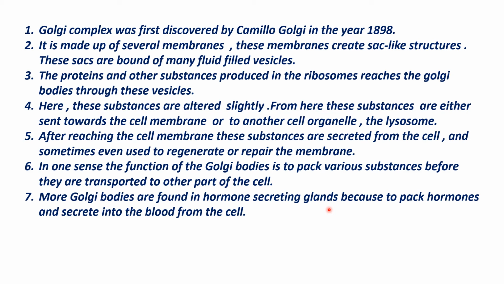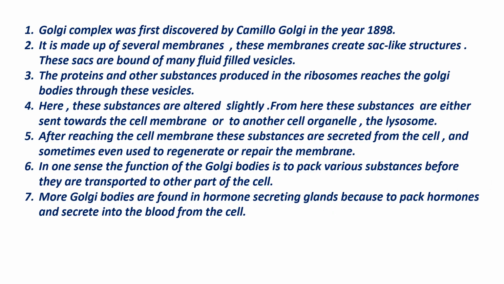These are the hormone secreting glands. They secrete the hormone. Hormone is mainly made up of proteins. So there is more function, more activity of packing mechanism. So we find more number of Golgi complex or Golgi apparatus in hormone producing cells, right?